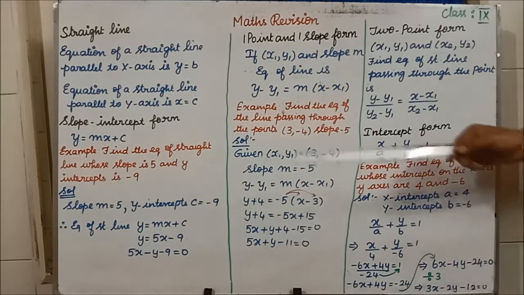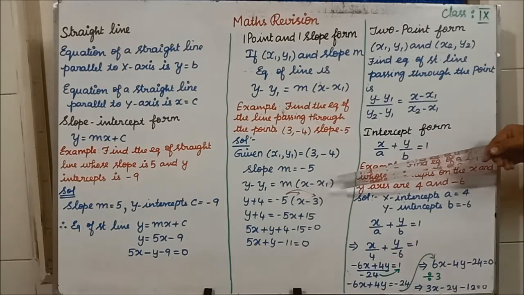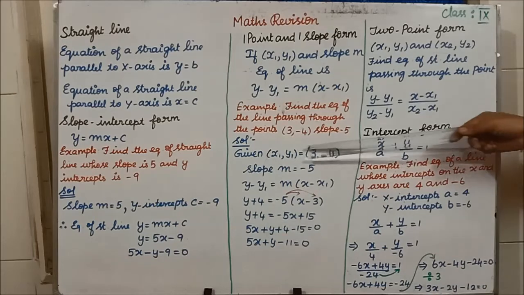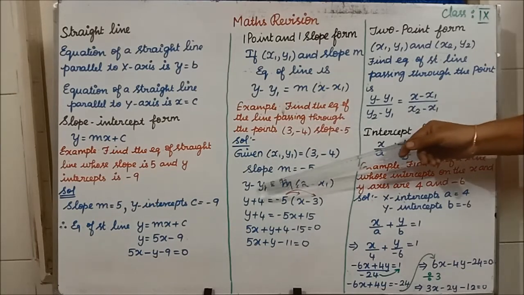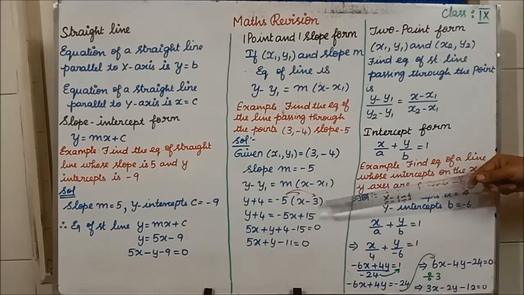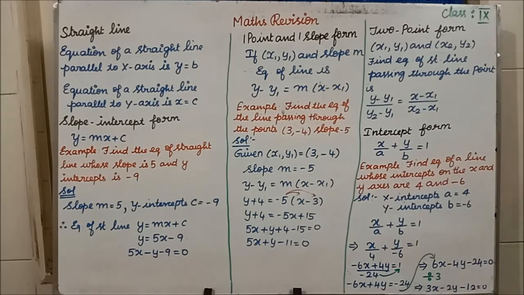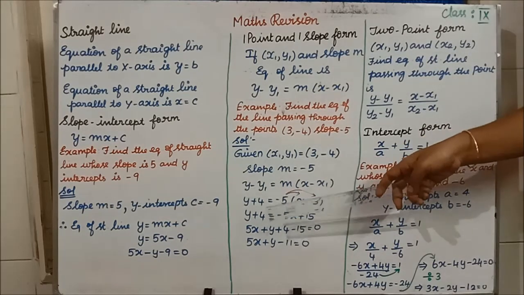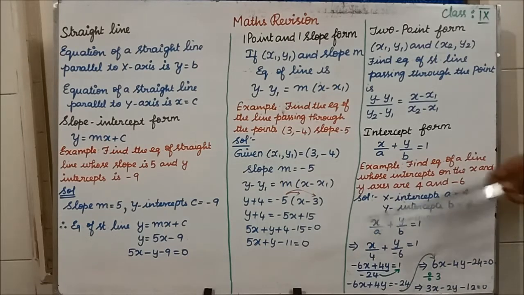The formula is y minus y1 equal to m into x minus x1. y minus y1 is what? Minus of minus 4, so here already one minus is there, so it will become plus 4, is equal to m, which is minus 5, into x minus x1. x1 is 3. Then afterwards you have to multiply the minus 5 inside. y plus 4 is equal to minus 5 into x, which is minus 5x.